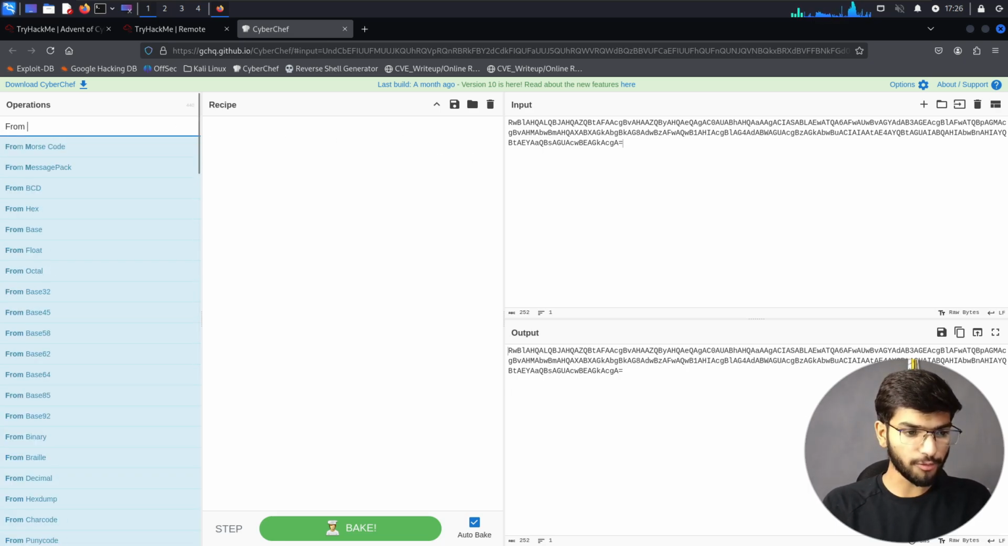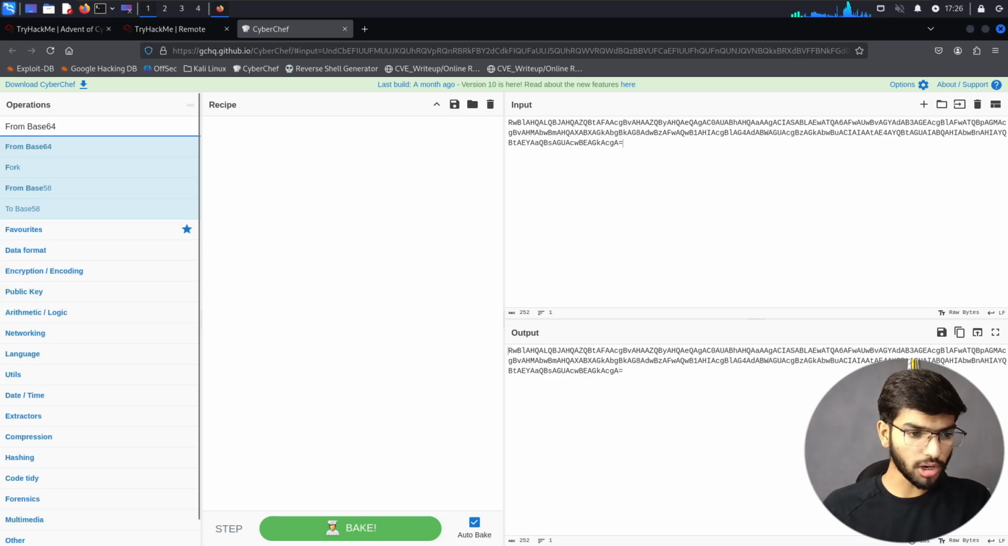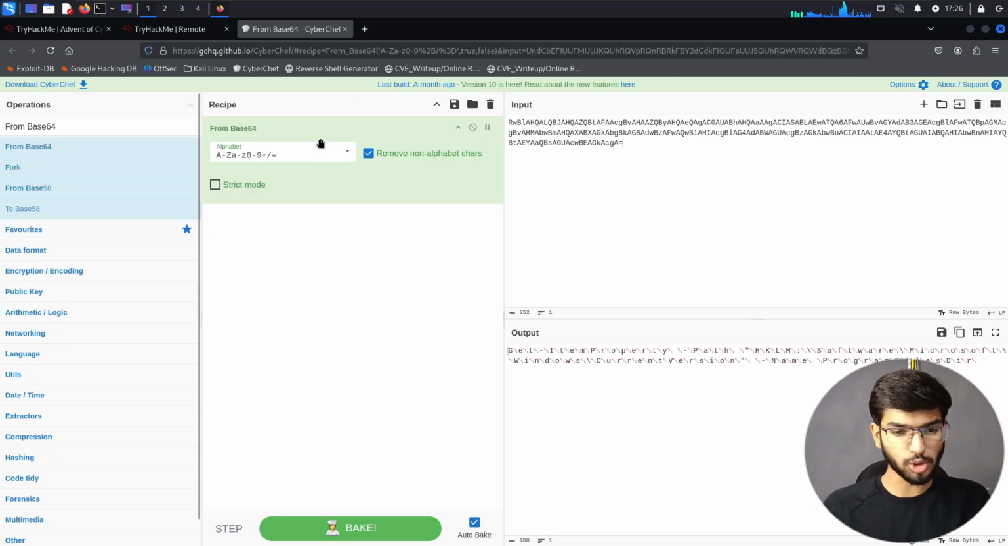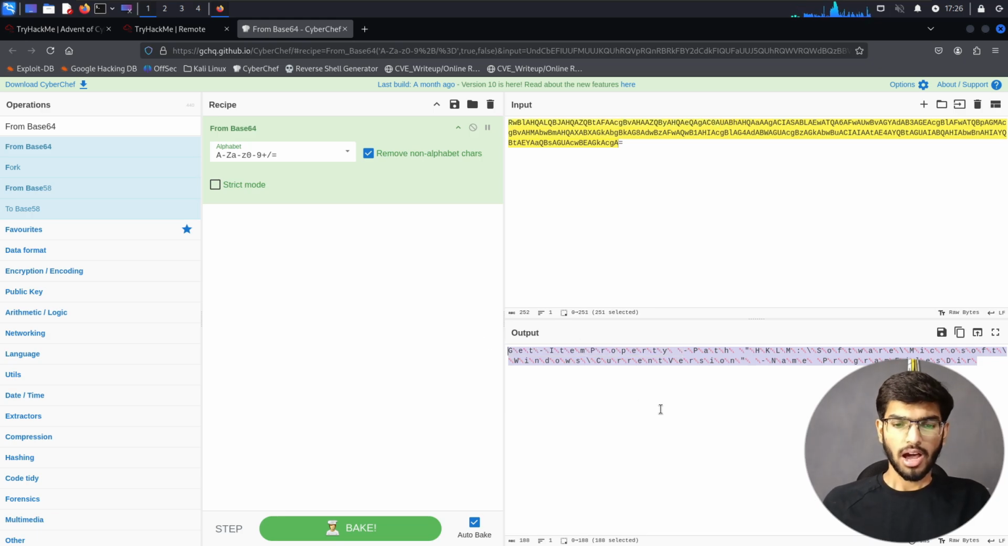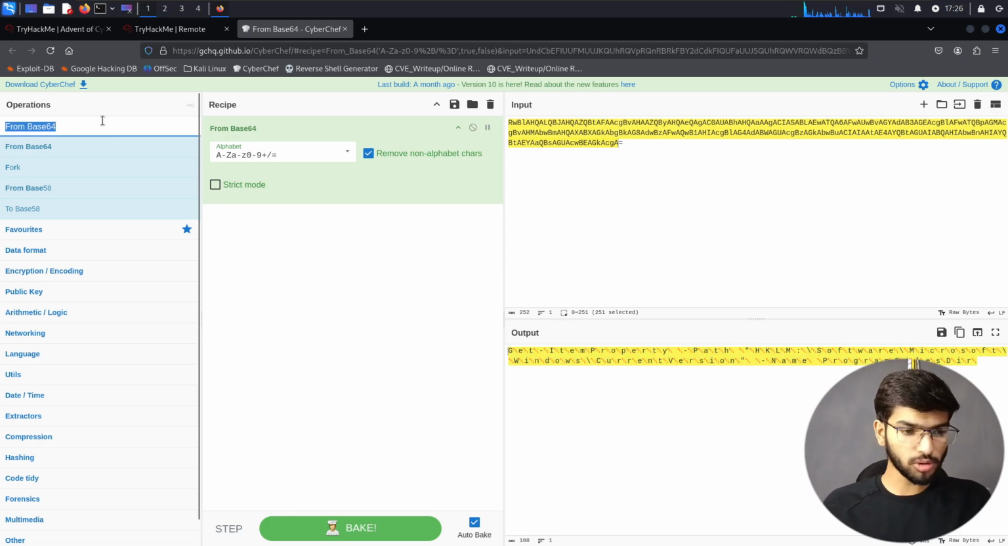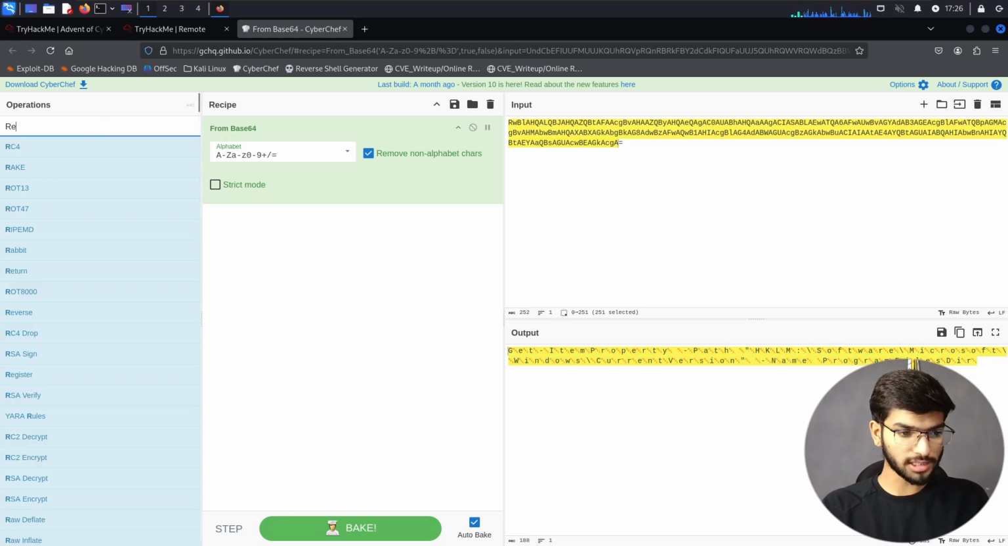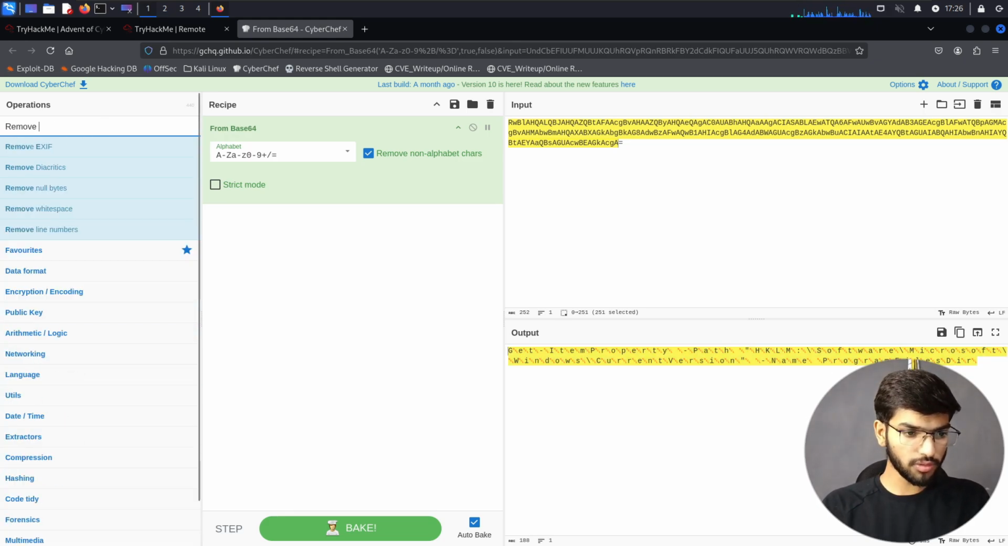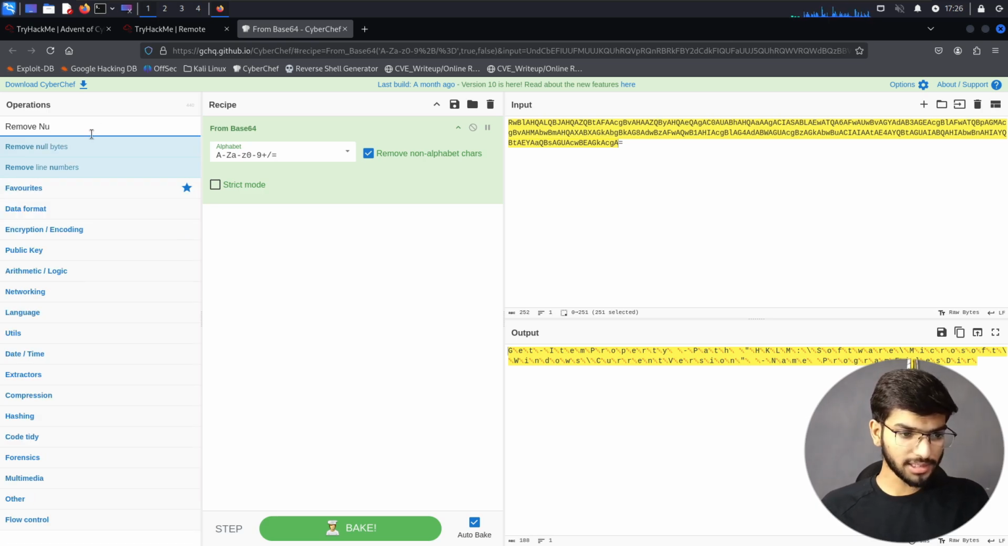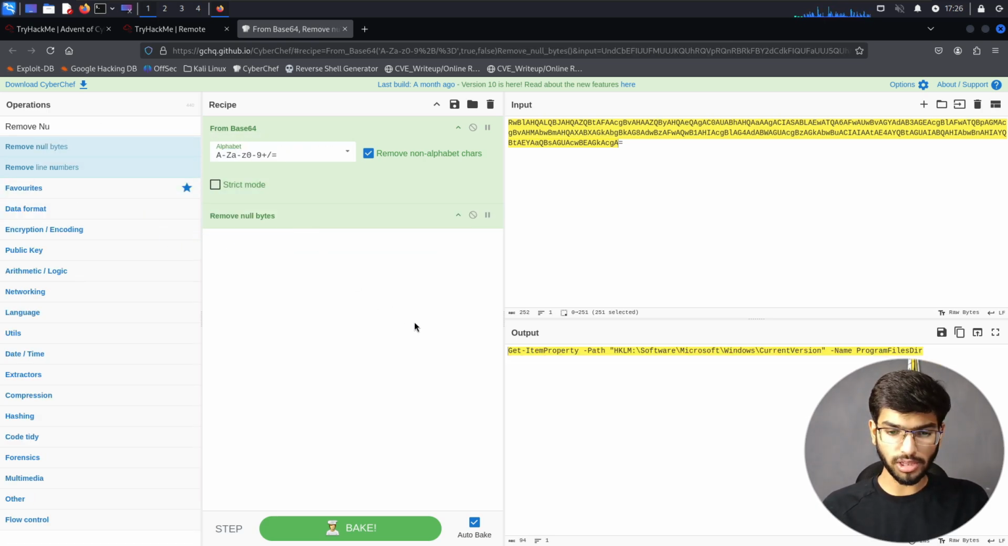Let me search for From Base64 and drag and drop it to my recipe, which gives us a bit of weird characters, for which all we have to do is remove some null characters. So let's search for Remove null bytes, which is just going to remove all these spaces. Drag and drop it to your recipe box, and here we can see the command.